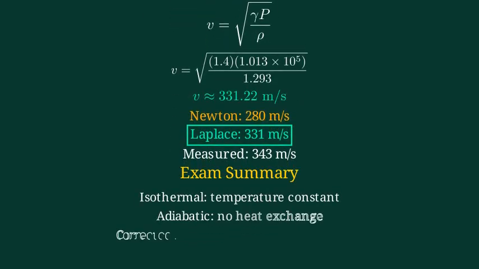Let's summarize. Newton assumed isothermal changes. Laplace corrected it to adiabatic changes, which adds the gamma factor. The key formula you should remember is V equals square root of gamma p over rho.